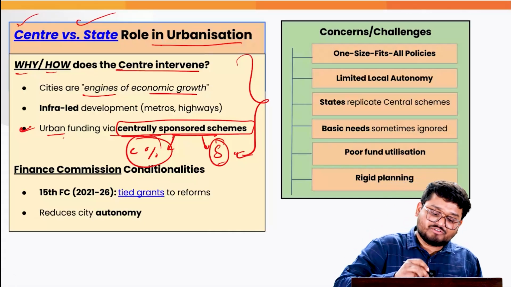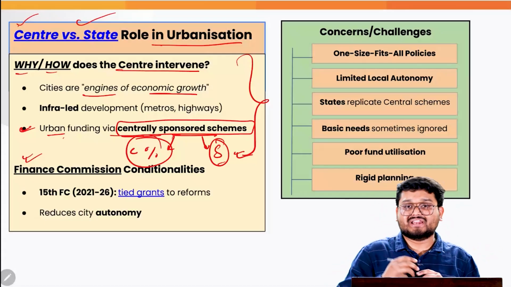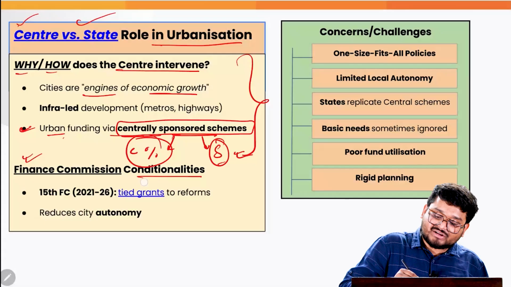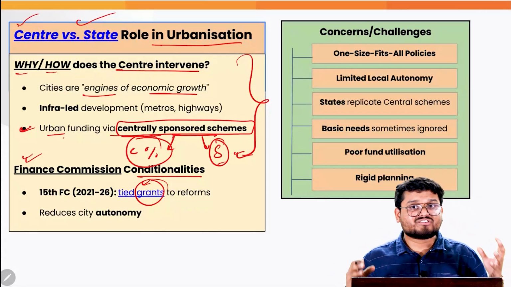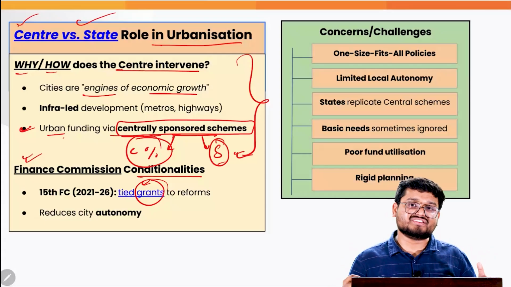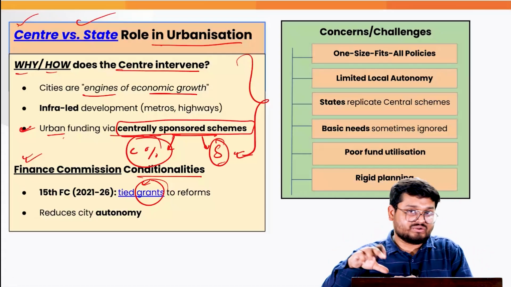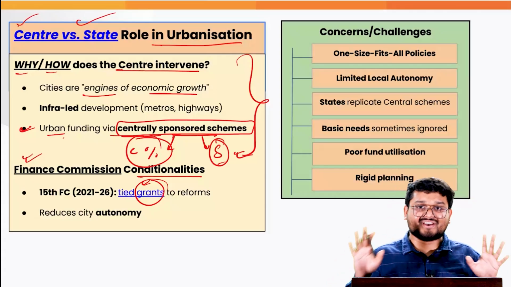Firstly. Secondly, we also have the issue coming from our Finance Commission's conditionalities. Our 15th Finance Commission has tied some of the grants. We generally understand that the Finance Commission looks at the distribution of the monies between the center and the states, and also between the states. We have to understand that some of the monies can be in the form of grants.